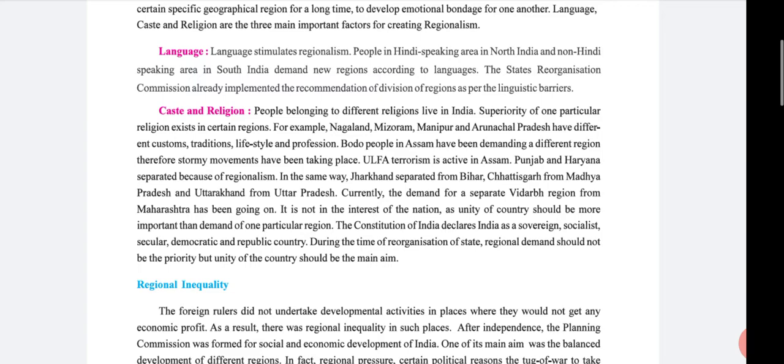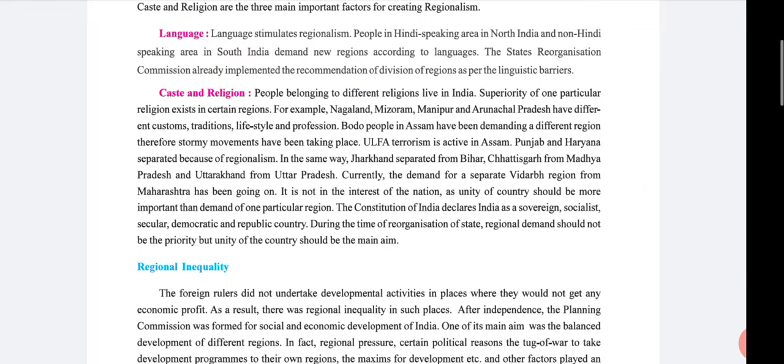The Constitution of India declares India a sovereign, socialist, secular, democratic and republic country. You all know the meaning of these words because we have already discussed them in chapter number 8, the preamble part. During the time of reorganization of states, regional demand should not be the priority. Underline, during the reorganization of states, regional demand should not be the priority, but the unity of the country should be the main aim.